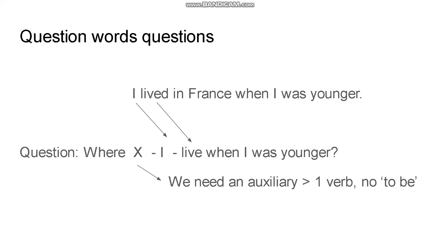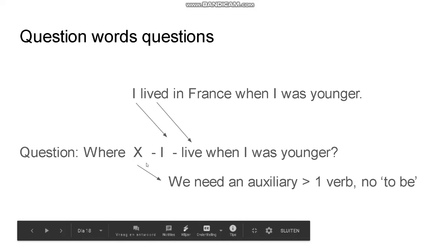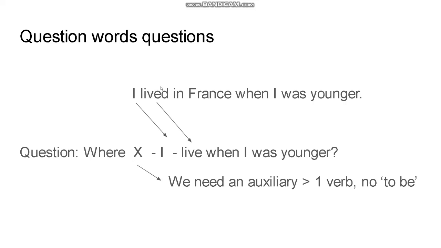What you do then is, first of all, look at the sentence you've got. I lived in France when I was younger. I lived in France. There's only one verb there, lived. There's no auxiliary there. So that means that we will need a question with an auxiliary because it's not a form of to be and there's only one verb. So we know the auxiliary to do will have to stand here.